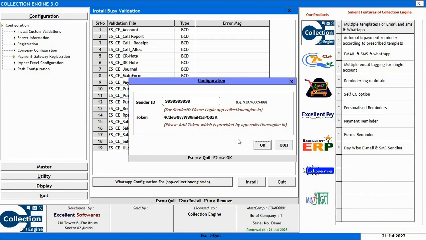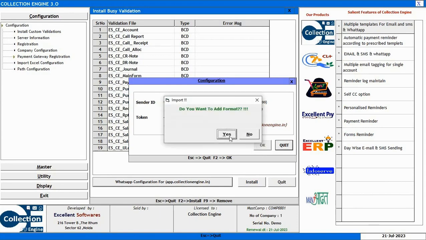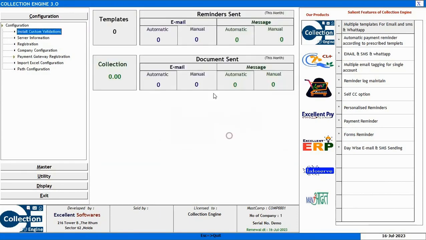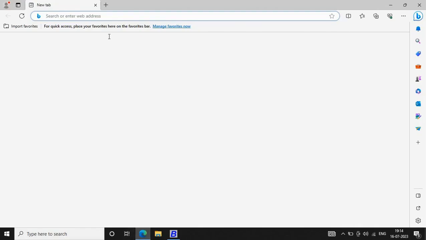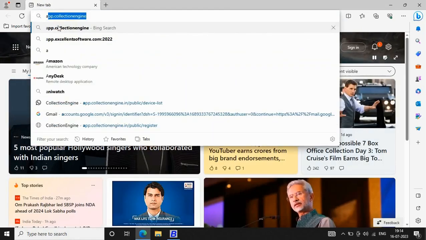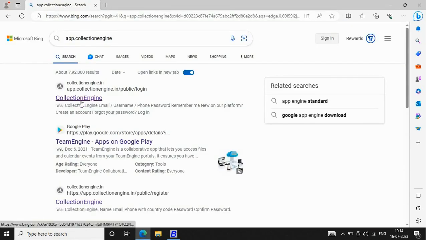However, you may also generate this sender ID and token, and now we will discuss the process for the same, that is, how you can directly generate the sender ID and token without asking your channel partner. For this, we'll open the browser. Here we will type the address app.collectionengine.in. It's showing the Collection Engine option.